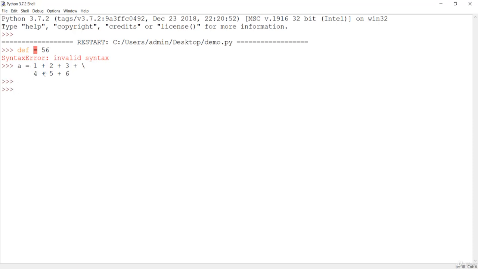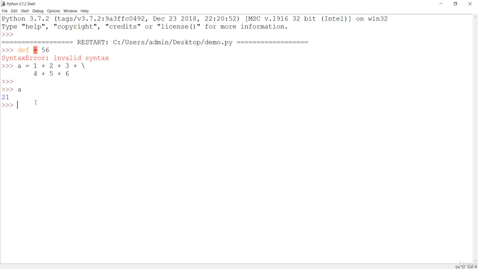This is your statement. If I print a, it shows 21, which is the addition of all these values. So if you want to use a multi-line statement, you simply put a backslash and complete your statement. A statement is simply an instruction that is going to be executed by your Python interpreter.